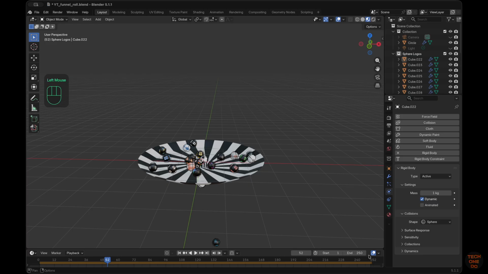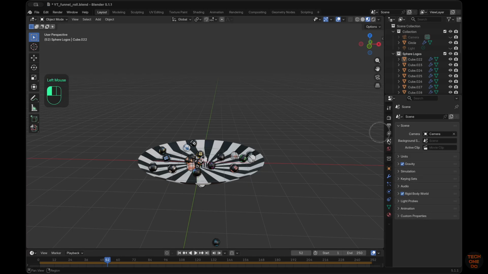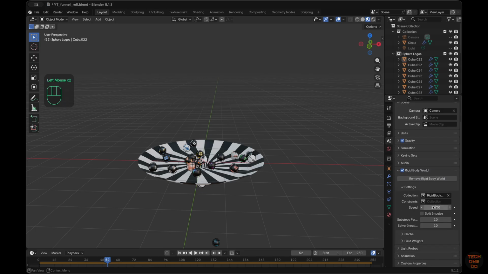Let's increase the speed of animation. In Scene Properties, Rigid Body World, increase speed to 5 and replay animation.